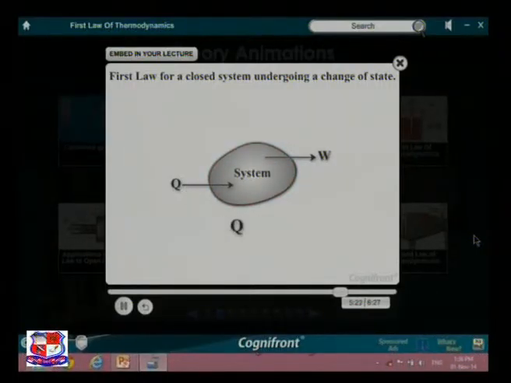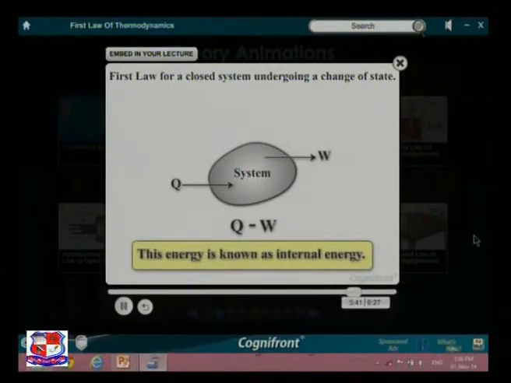If Q is the amount of heat transferred to the system and W is the work transferred from the system, then the net energy transfer Q minus W will be stored in the system. This energy is known as internal energy.